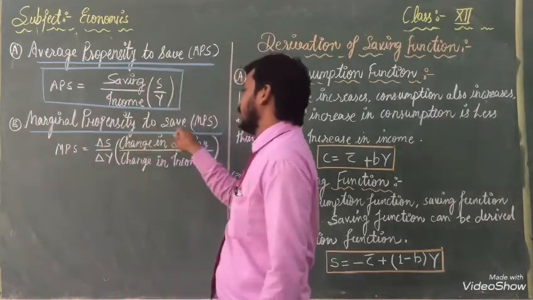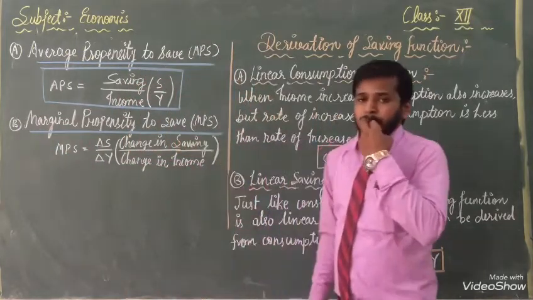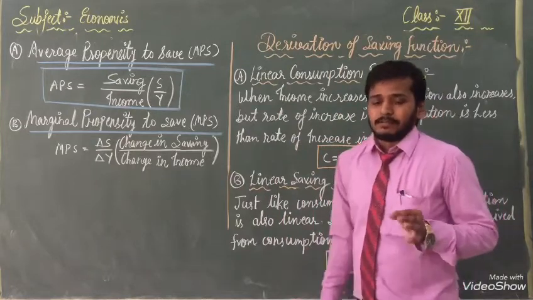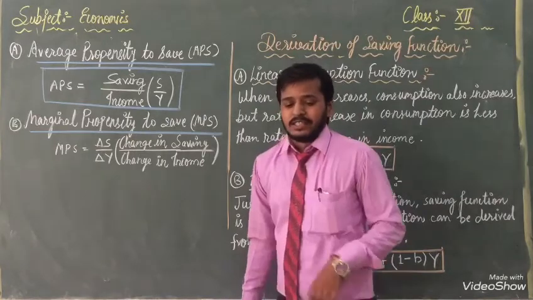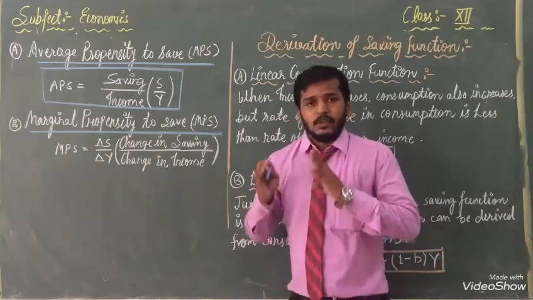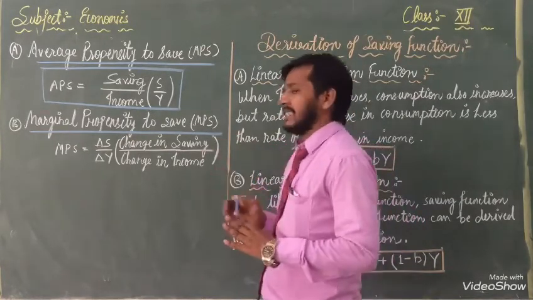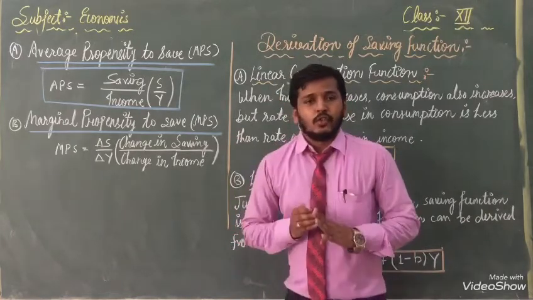After that, the second one is given in front of you: marginal propensity to save, MPS. Now we will read about the marginal. It is defined as the ratio of changes.